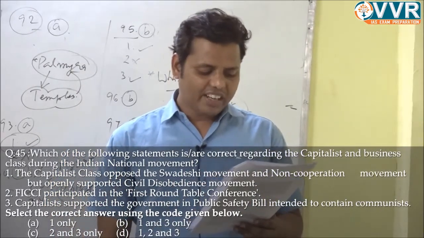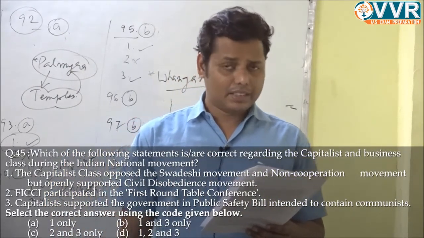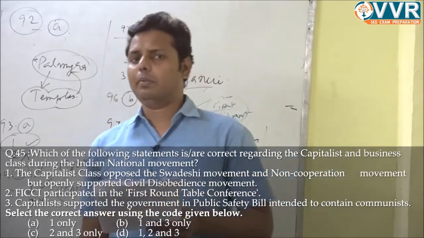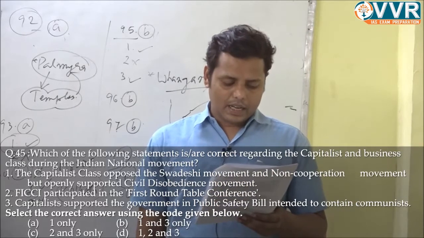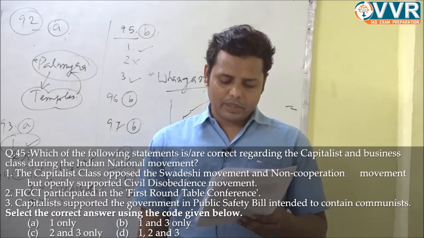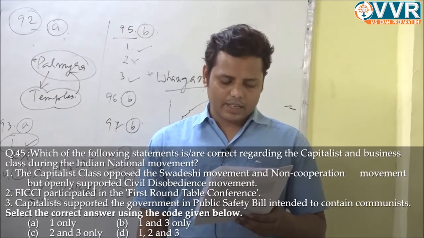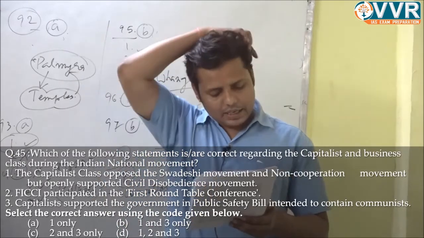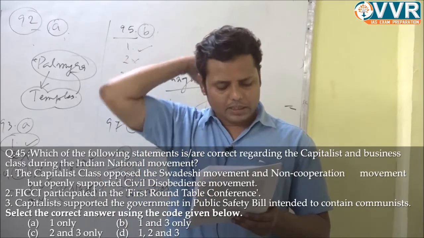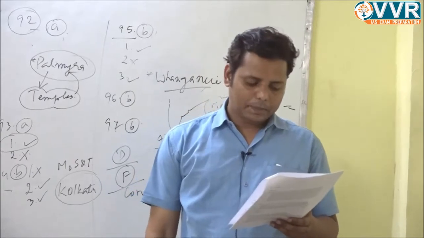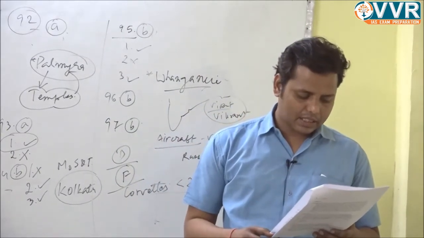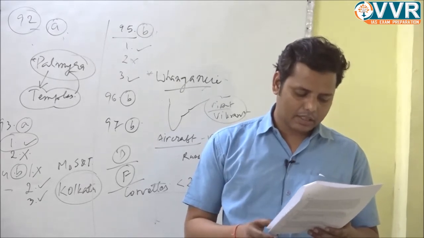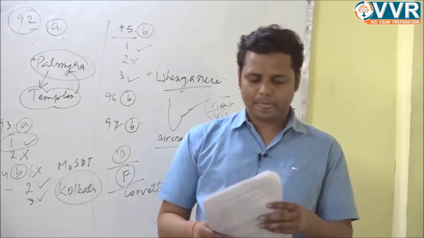Second, FICCI participated in the first Round Table Conference. This is wrong. We find the participation of some industrialists, but definitely not of the FICCI. Third, capitalists supported the government in the Public Safety Bill intended to contain communists, right? This is again incorrect, because there was no such support by the capitalist class to the government in this Public Safety Bill. So the first is correct, the second and third are wrong. So the answer would be A.